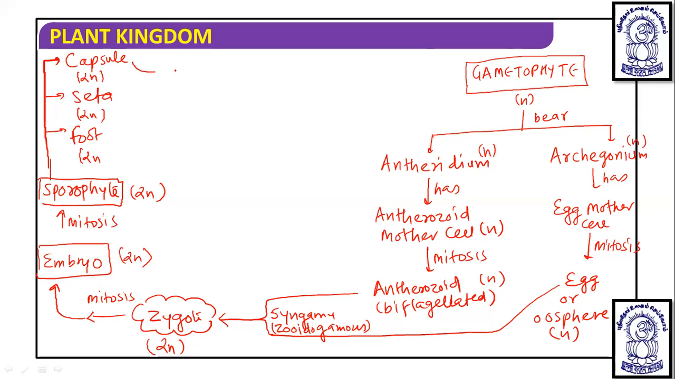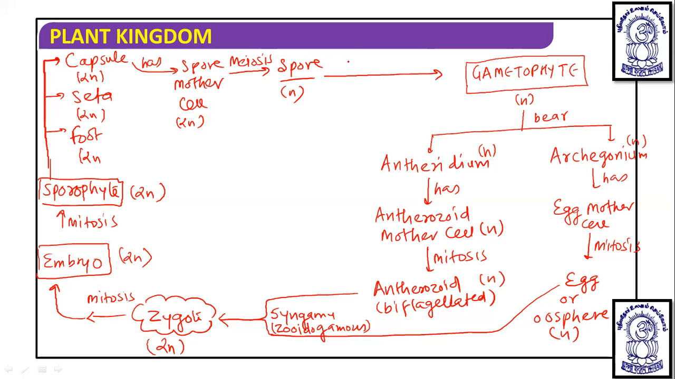Now the capsule has spore mother cells, which are diploid and undergo meiosis and produce spores that are haploid. Now the spore germinates and forms a gametophyte. Means the spore grows or divides or germinates and forms a gametophytic body, which is haploid. So it is forming from the spore, because of this it is haploid.